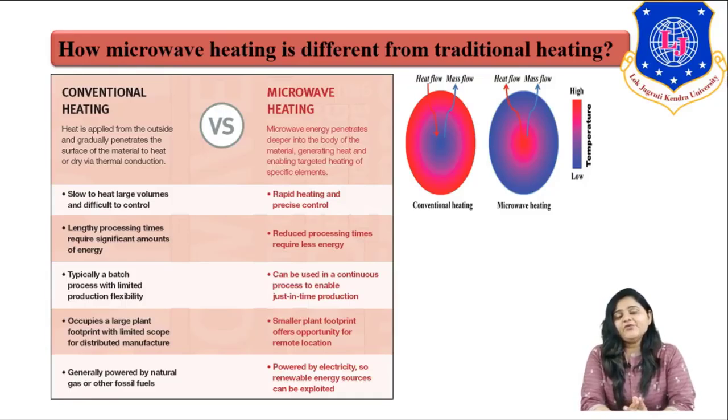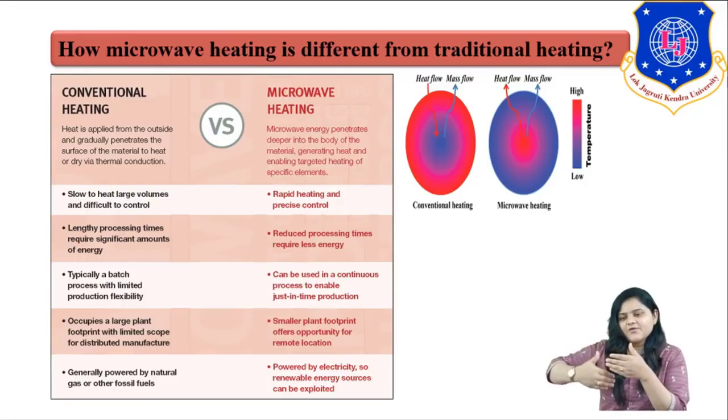Now there are many advantages of microwave heating. Let us take the example of conventional heating. What is actually happening in conventional heating? Conventional heating is mainly happening inside our reactor, or I can say the wall of the reactor. First the whole reactor is heated up, and that energy is transferred to our reaction medium, right? So there is a transfer of energy from the outer layer to the inner layer, right?